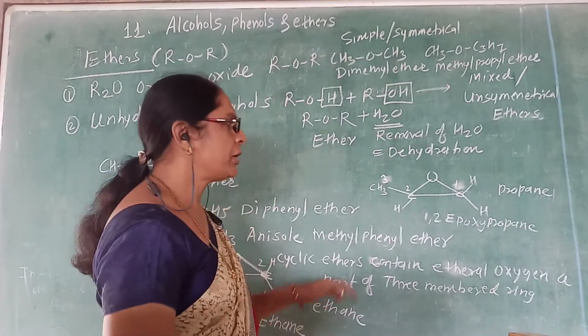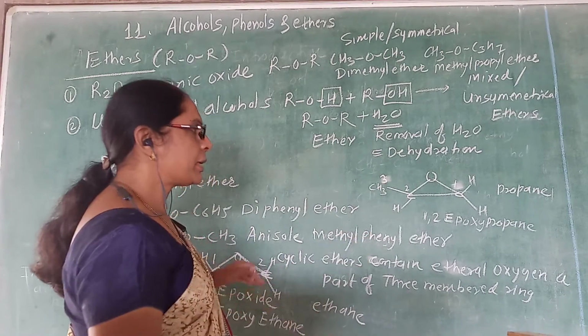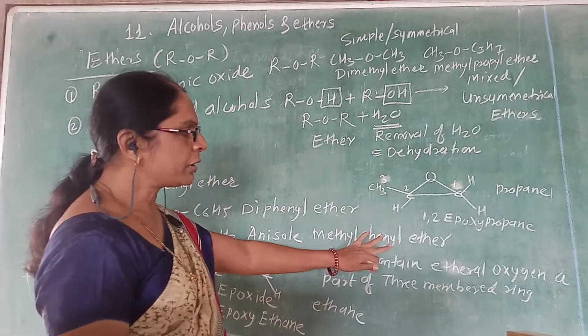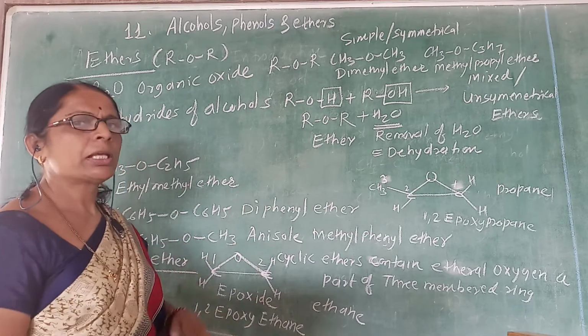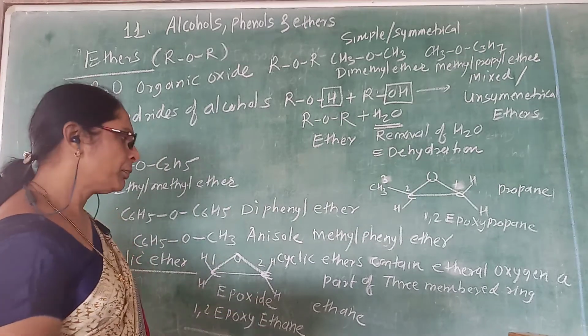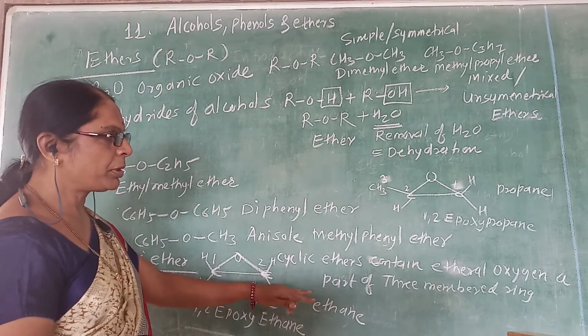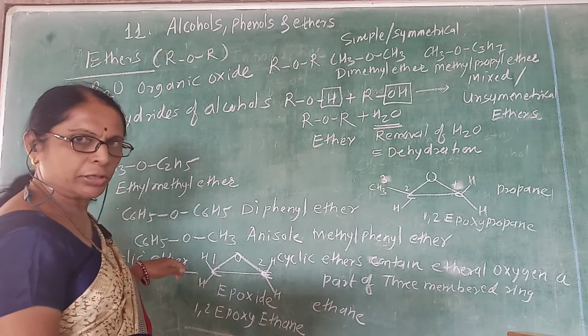So like this way we consider a basic compound, and that is the cyclic ether. We will consider the nomenclature of all these compounds in the next topic, that is nomenclature. So I give the primary information about what a cyclic ether is.